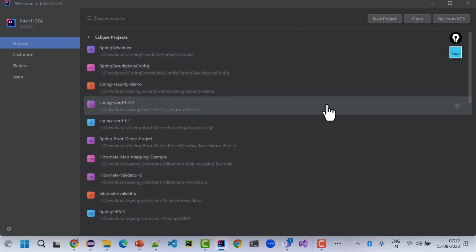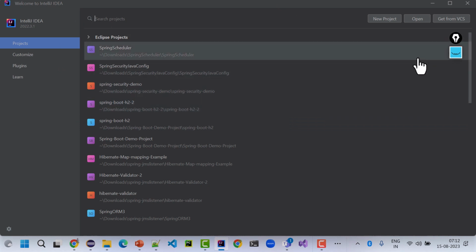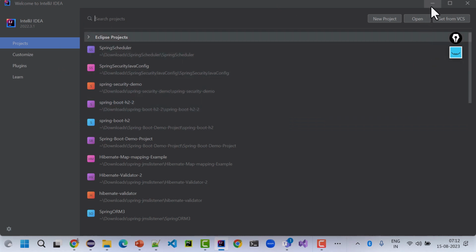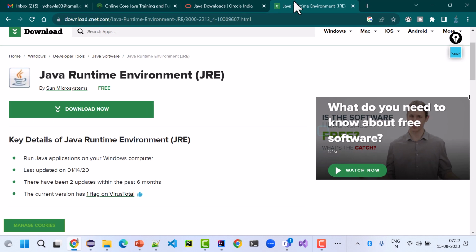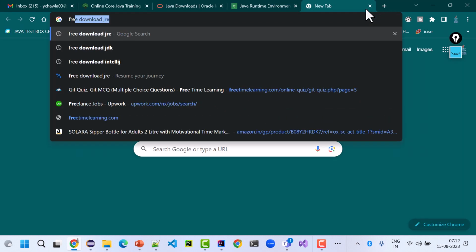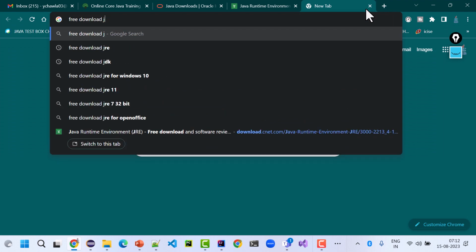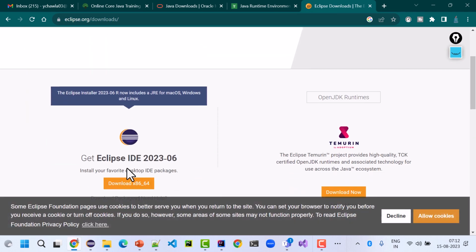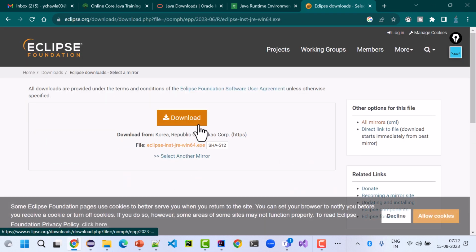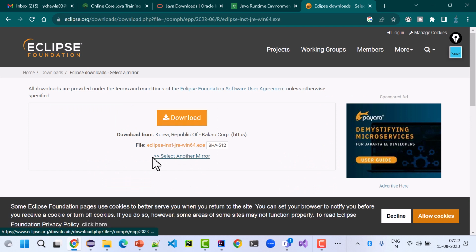In these IDEs we code, we try to program, and if you don't have an IDE with you, all you need to do is type free download Eclipse. It will take you to this website and you can click download, and once you click here you will get the IDE installed on your machine.